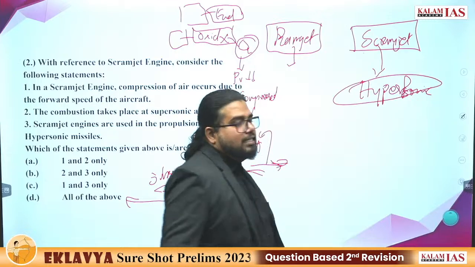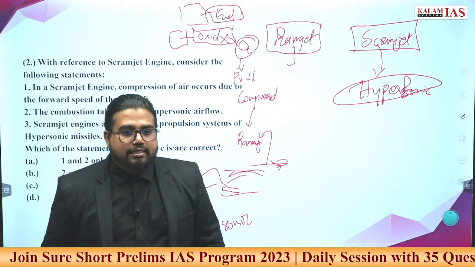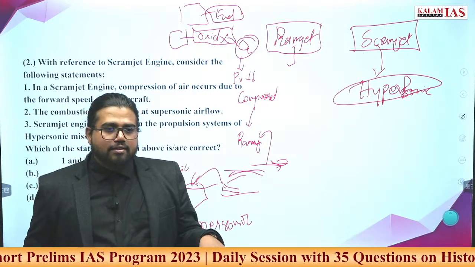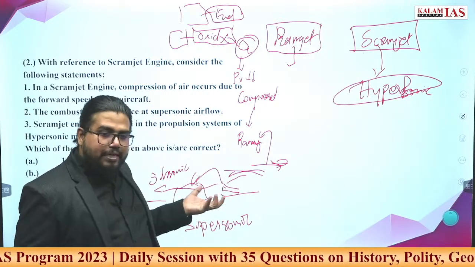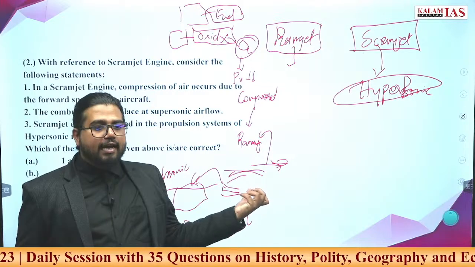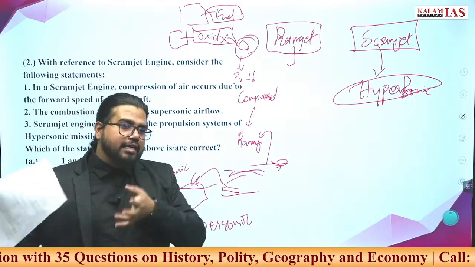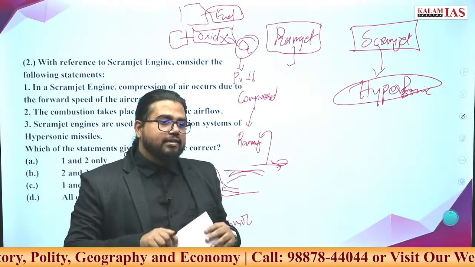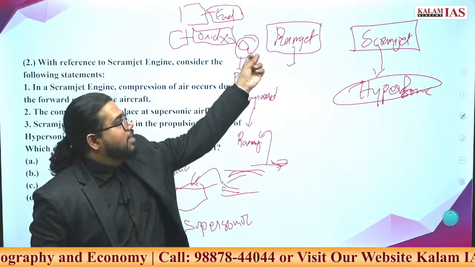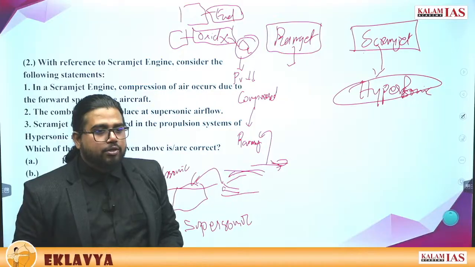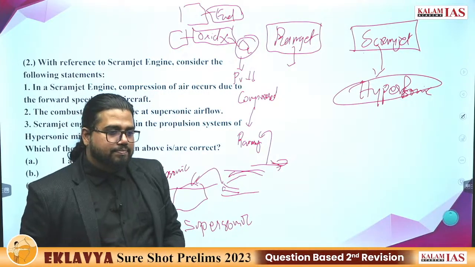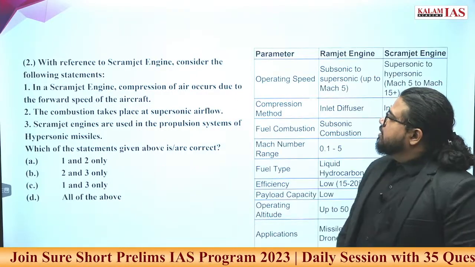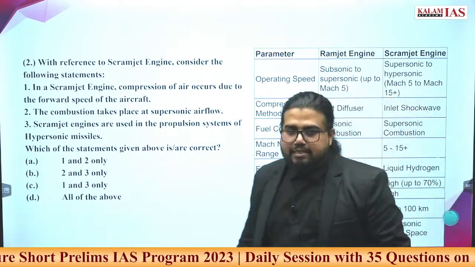Both these engines have a great disadvantage in application. What is it? They cannot operate at ground level. You have to reach a specific speed so that the air ramming can happen. At ground level, you need some other engine to take the aircraft from the ground to a higher speed. Only after reaching that speed can the Ramjet or scramjet engine be used. So these are all the basics of it. You can read the detailed comparison here.